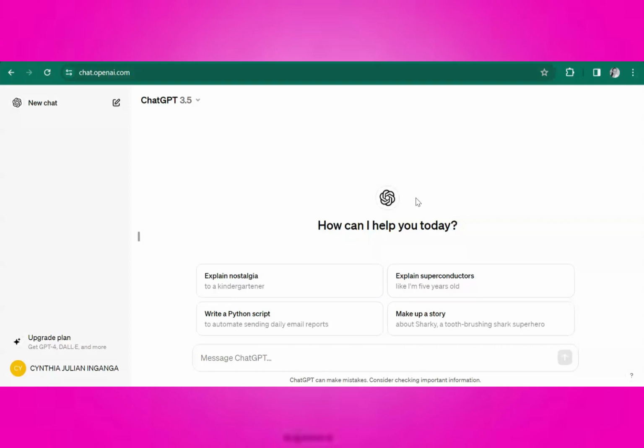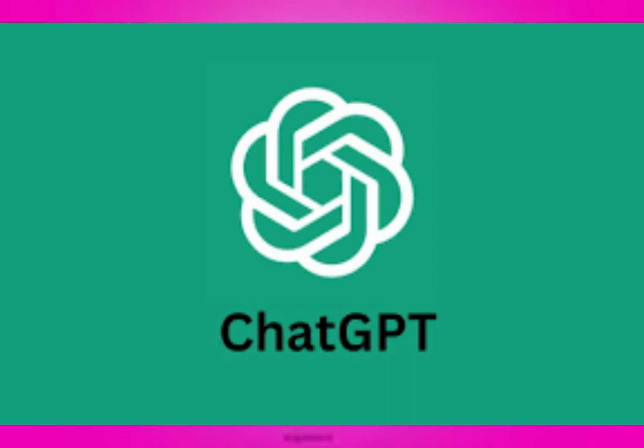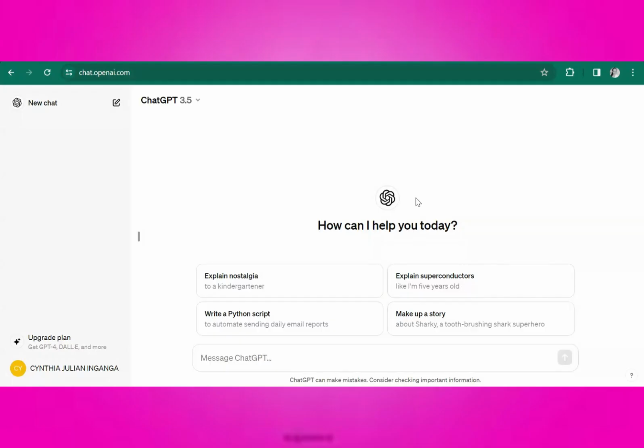So today we will talk about ChatGPT, which is an AI tool that creates human-like conversations. We will look at 4 prompts that you can use when you want to use ChatGPT. We will do basic to more advanced stuff. What you need to do is go to chat.openai.com, create an account or sign in if you already have an account, and we'll go straight away to the commands.